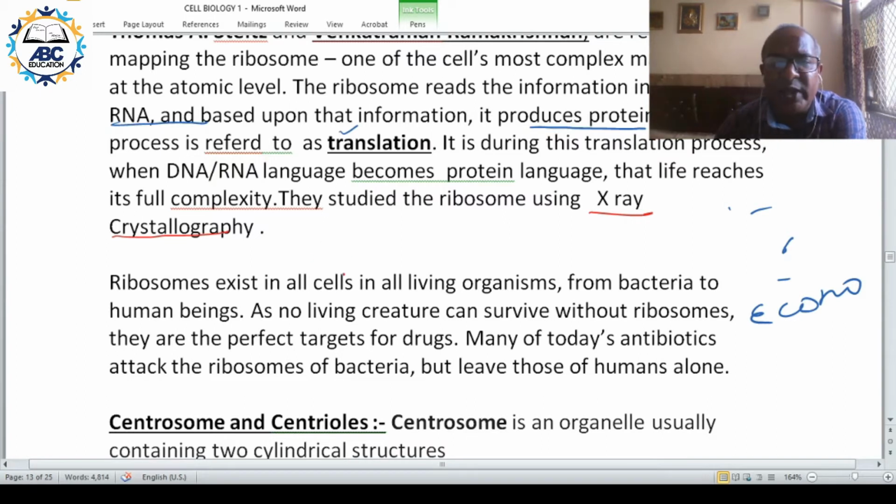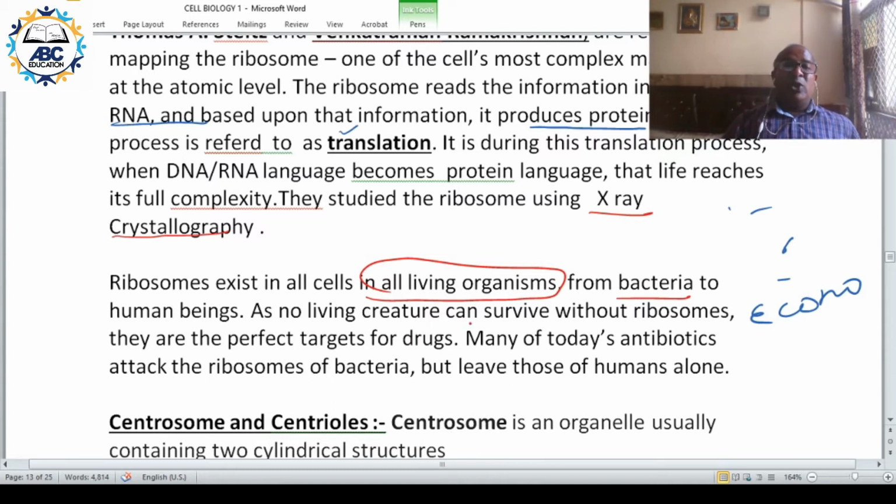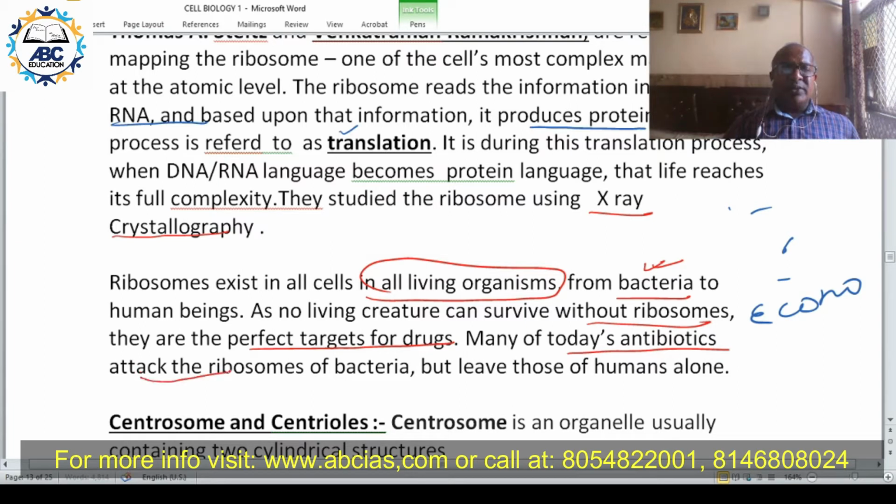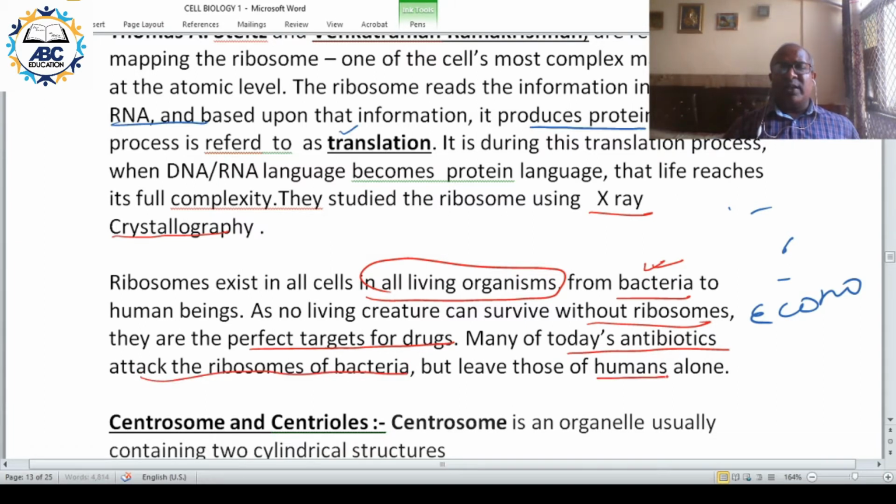Now ribosomes are found in all living organisms, from simple bacteria to humans. Many of these bacteria affect humans. Therefore, ribosomes are also the perfect target for drugs. Many of today's antibiotics attack the ribosome of bacteria but do not affect humans. For example, tetracycline. Many of the antibiotics act on the 70S ribosome.